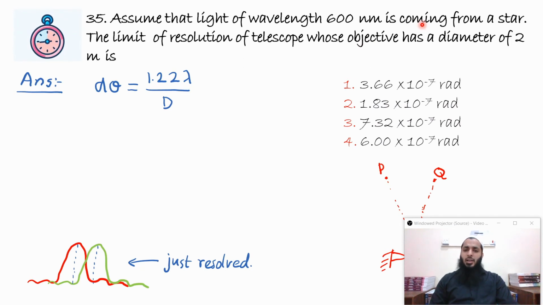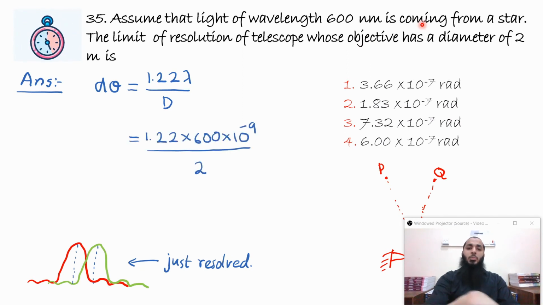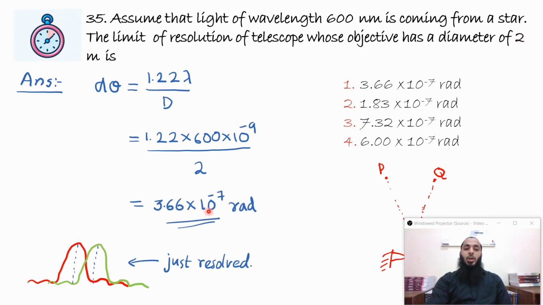So it's just a direct substitution, 1.22 into lambda, which is 600 nanometers. So it will be 600 into 10 raised to minus 9 meters divided by 2 meter, the diameter of the objective lens. The answer comes out to be 3.66 into 10 raised to minus 7 radians.